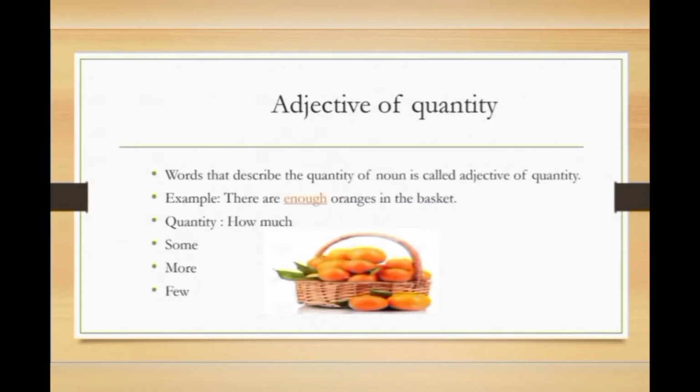Adjective of quantity. Words that describe quantity of noun are called adjectives of quantity. For example, there are enough oranges in the basket. In this sentence, one word has been highlighted with orange color. Okay, this word enough tells us more about the oranges. But what does it tell? It gives the answer of how much. You may say enough, you may say some, more, or few. So these words explain the quantity of noun.